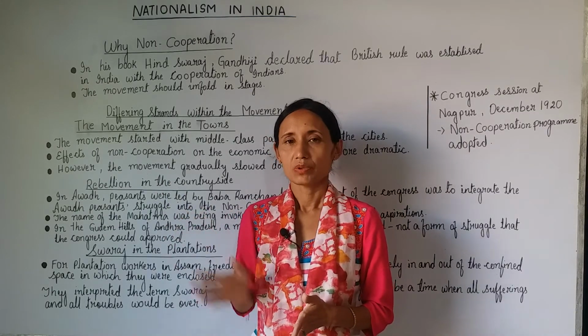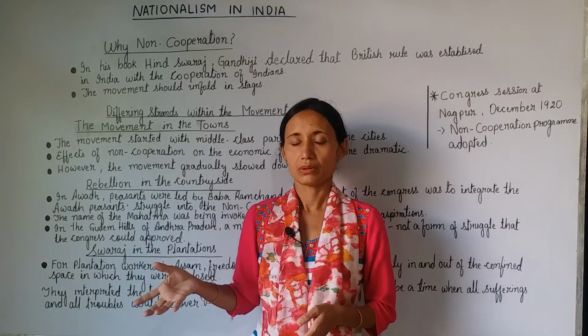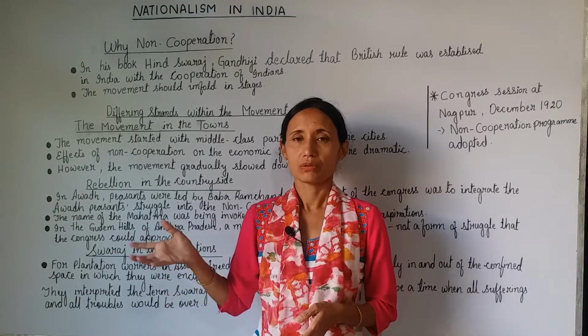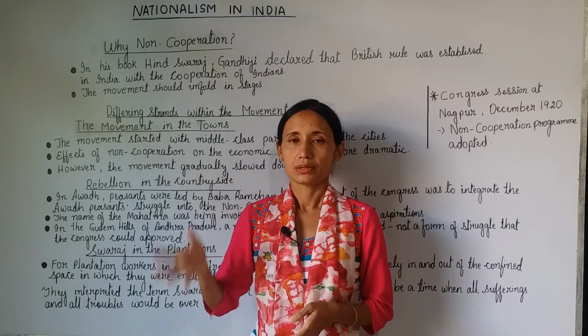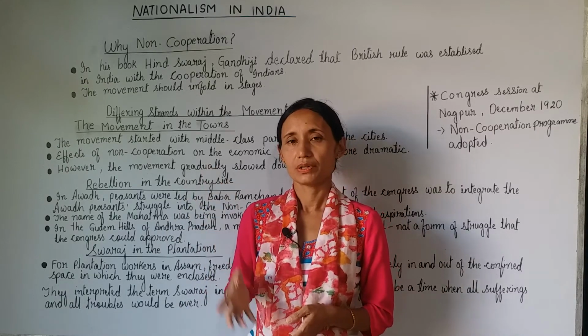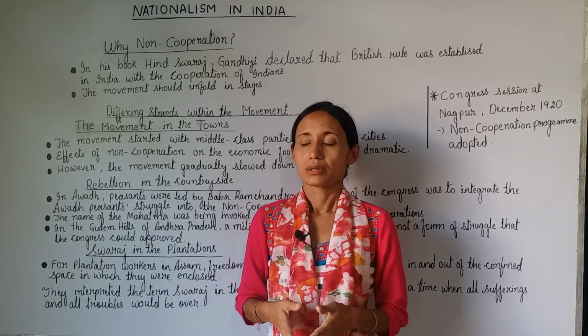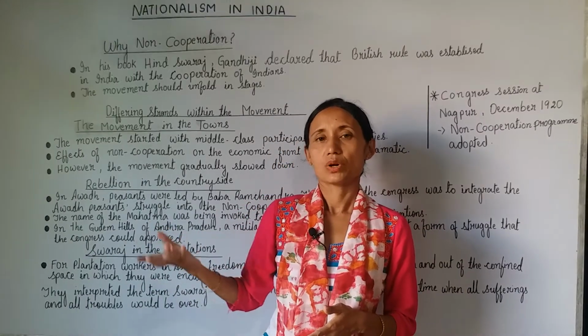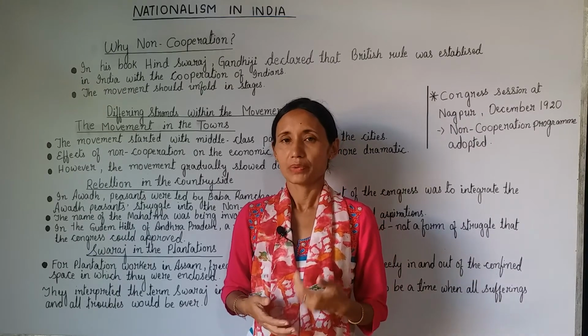This peasants' movement was demanding the abolition of begar. They did not want to do this free-of-cost work, and they also wanted a reduction of the revenue charge. So their demands were the reduction of revenue charge and abolition of begar. They were also against the oppressive landlords, so there was also a social boycott of the oppressive landlords.